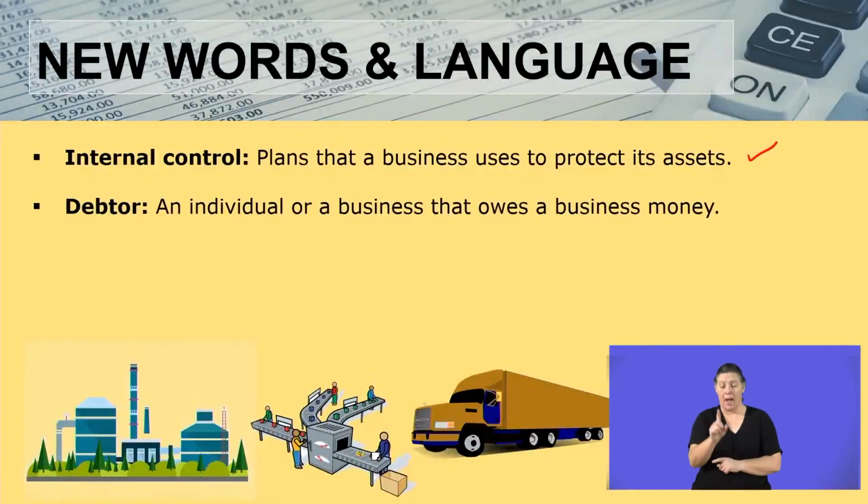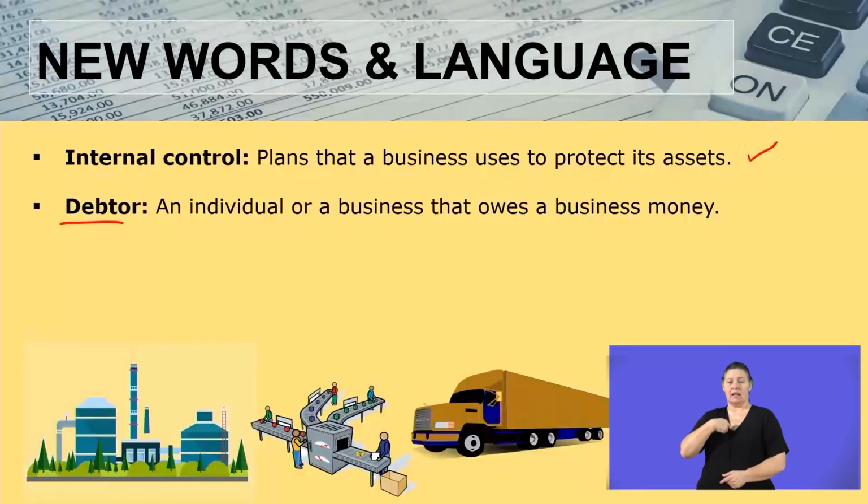And then debtor. What is a debtor? This is an individual, a person, or a business that owes our business money. That is, when we sell to a person on credit, that person becomes our debtor. But we can also sell to another business on credit. The moment we do that, that business becomes our debtor.